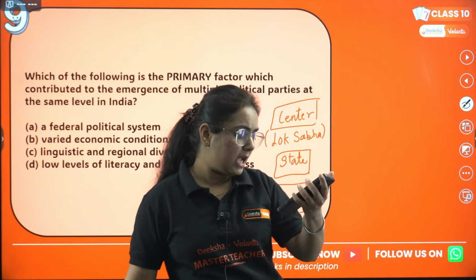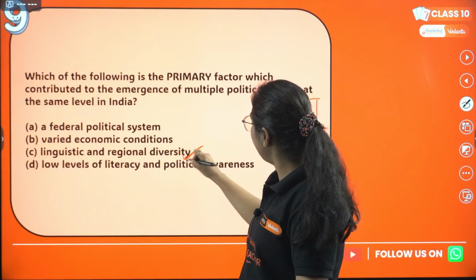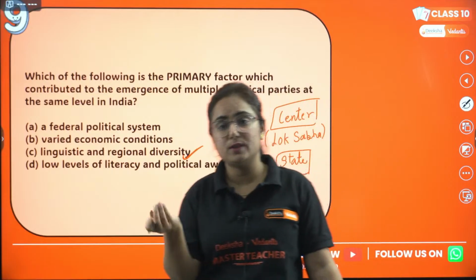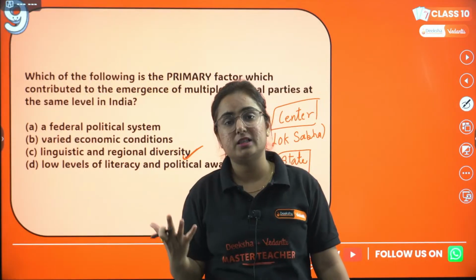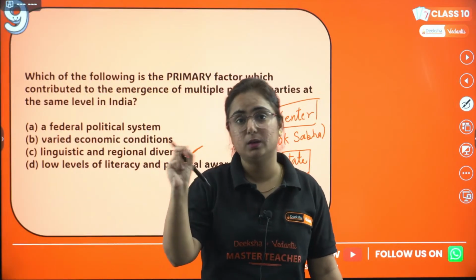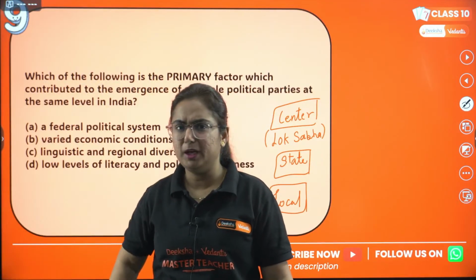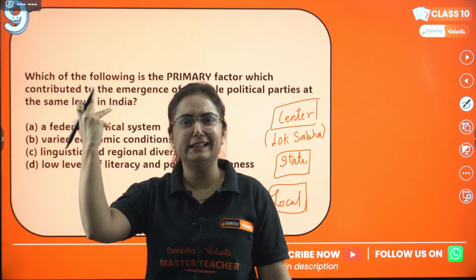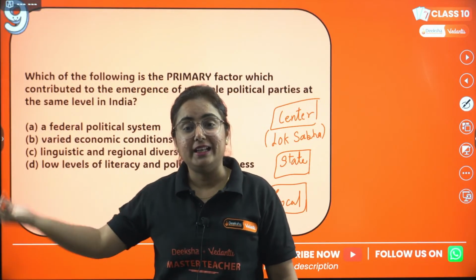Aditya, I can see your answer as C, and yes, my dear student, you're very, very correct. C is correct. That's linguistic and regional diversity. Because India is a setup with multiple languages. Like we move 10 kilometers and suddenly the language changes, right? The culture changes, the society changes.